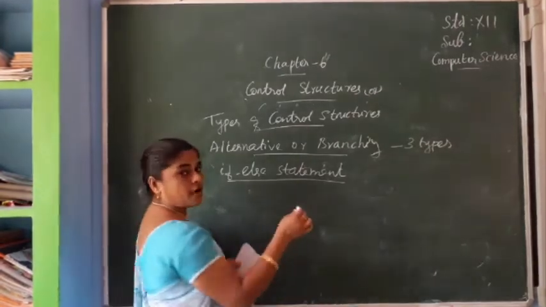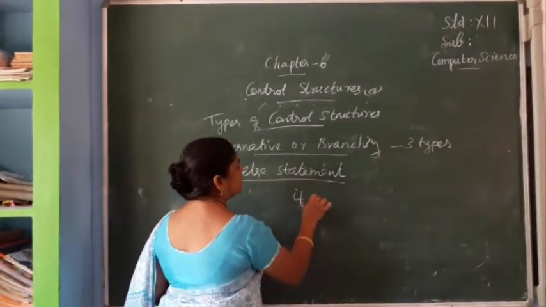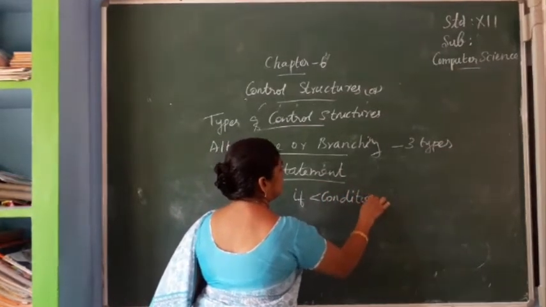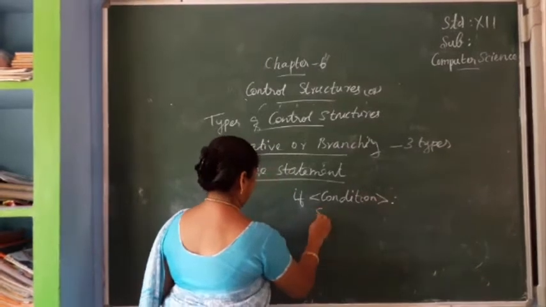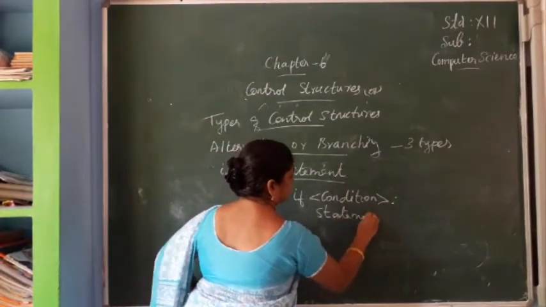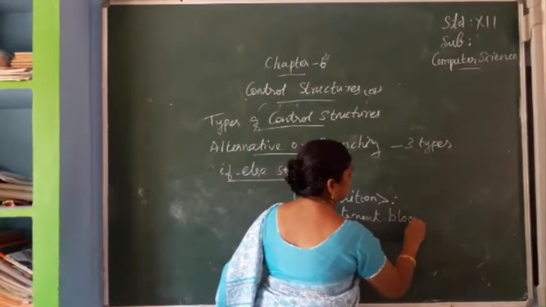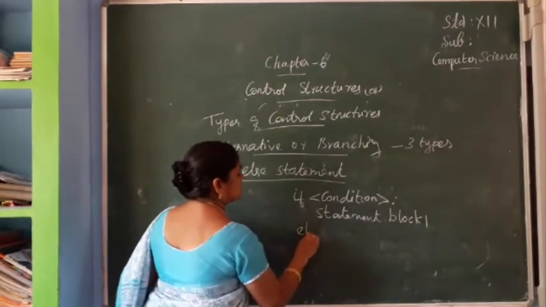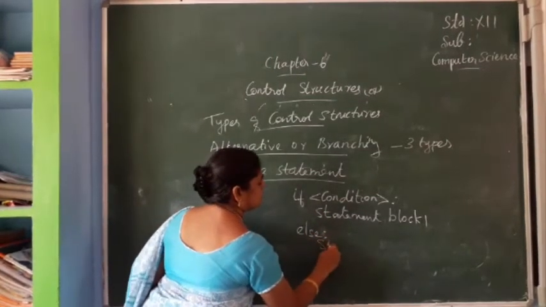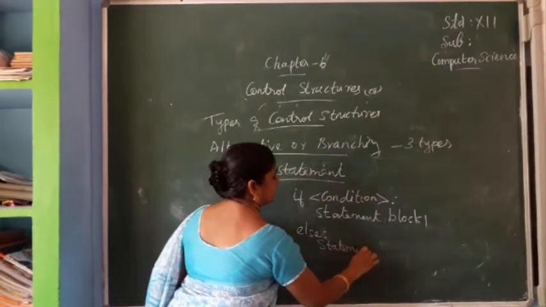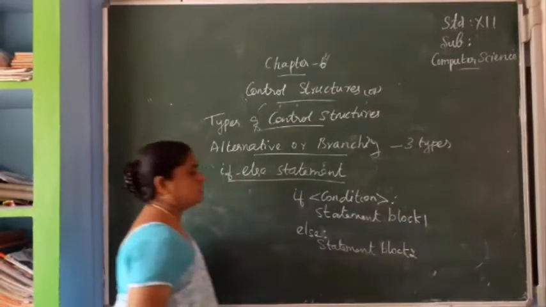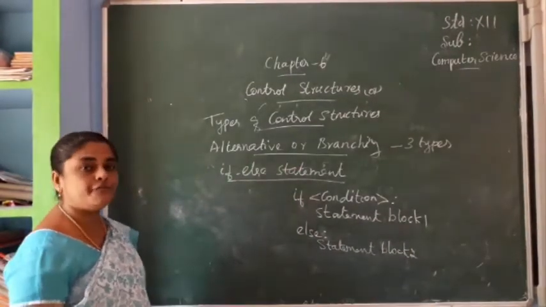So the syntax for the if else statement is: if condition, statement block 1, else, here also a colon will come, then statement block 2.